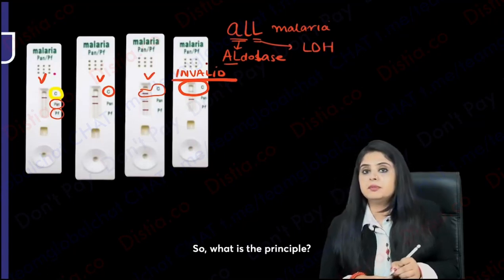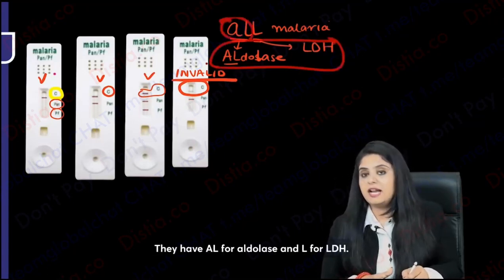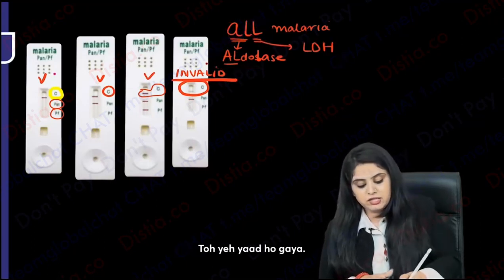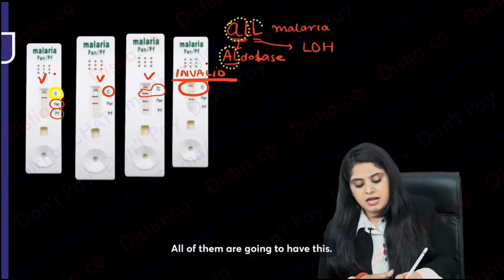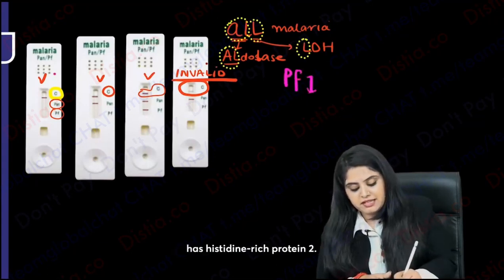So what is the principle? All the malaria species have what antigens? They have AL for aldolase and L for LDH. So that you remember, all of them are going to have this. But only Plasmodium falciparum has histidine-rich protein 2.